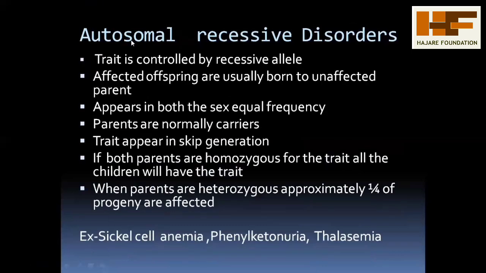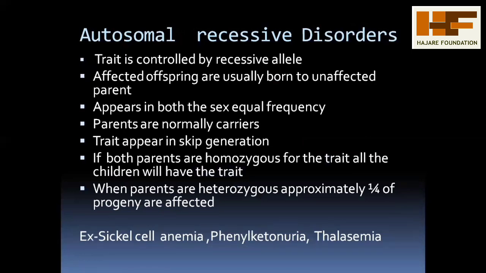And next concept goes to autosomal recessive disorder. Here you have to consider the characters are mainly transmitted from recessive alleles. Affected offspring are usually born to the unaffected parents.